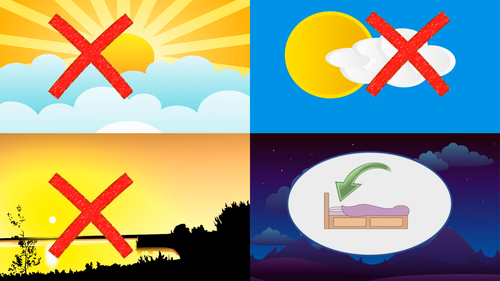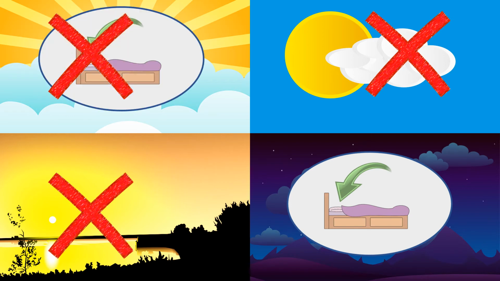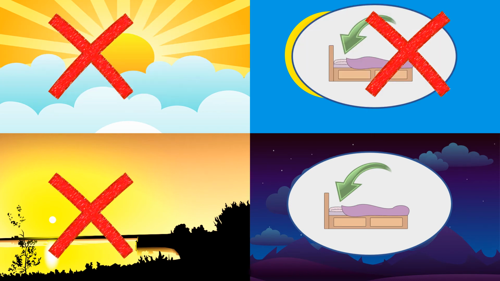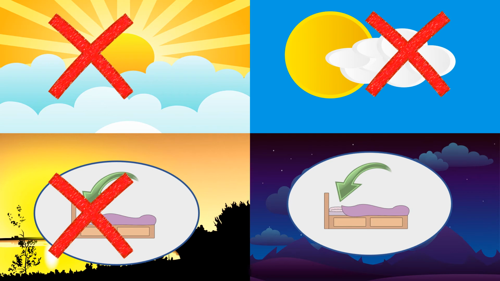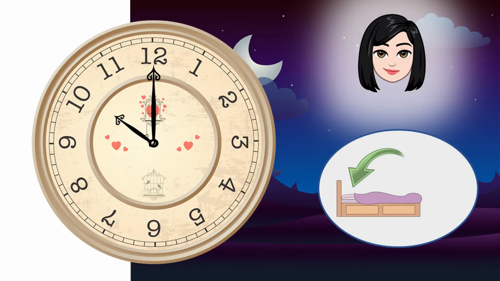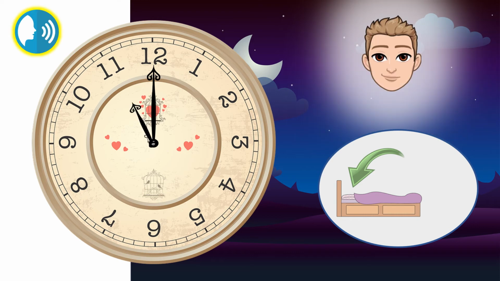You always go to bed at night. You don't go to bed in the morning. You don't go to bed in the afternoon. You don't go to bed in the evening. She goes to bed at 10. You say. He goes to bed at 11.